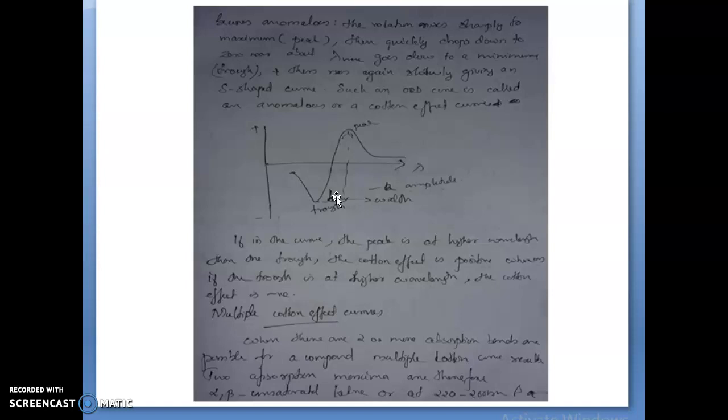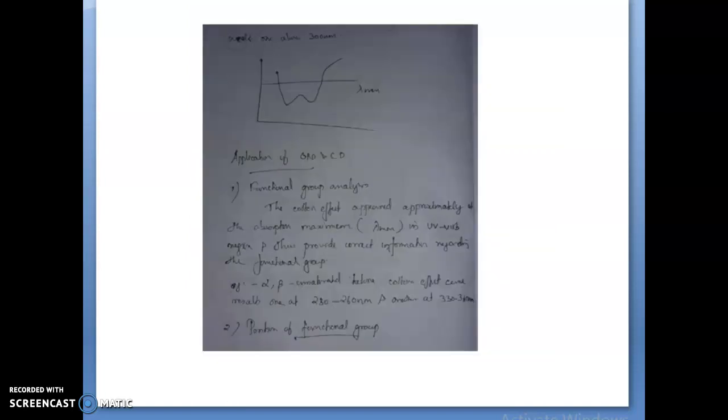Next one is the multiple Cotton effect curve. When two or more absorption bands are possible for a compound, a multiple Cotton effect curve results. Two absorption maxima for alpha, beta unsaturated ketones are at 220 to 260 nanometer, and a weak one at about 300 nanometer. There is a Cotton effect associated with each. Next we are going to study the applications of ORD and CD in the next video. Thank you.